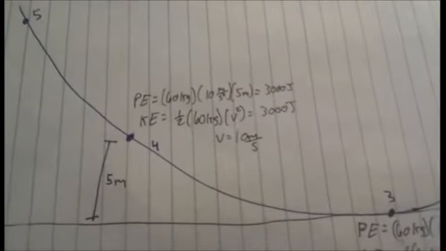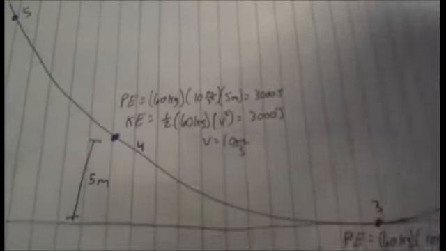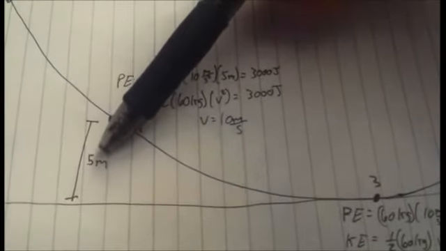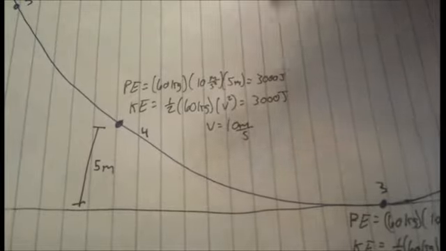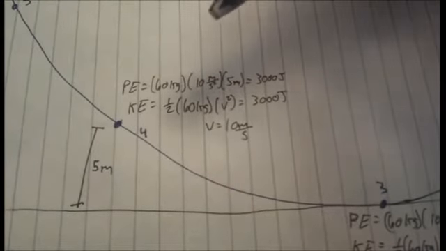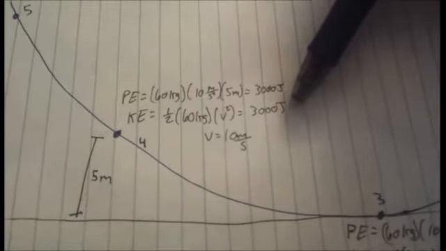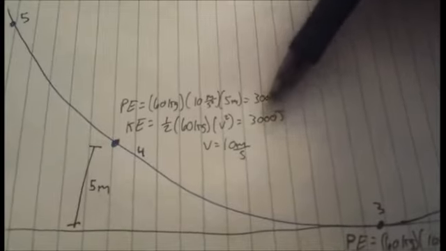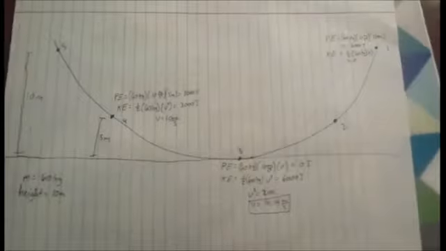At point 4, there is potential energy and kinetic energy. By knowing that the height is 5 meters, we know that the potential energy equals 3,000 joules. By knowing that, we know that the kinetic energy also has to equal 3,000 joules because both of these have to equal 6,000 joules. By that, we can find that velocity equals 10 meters per second.